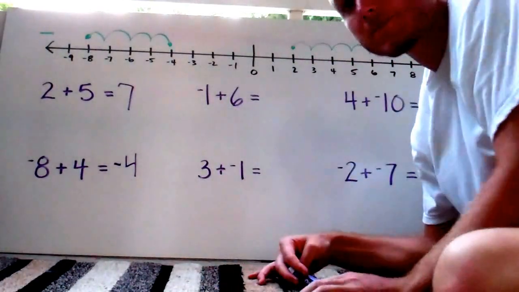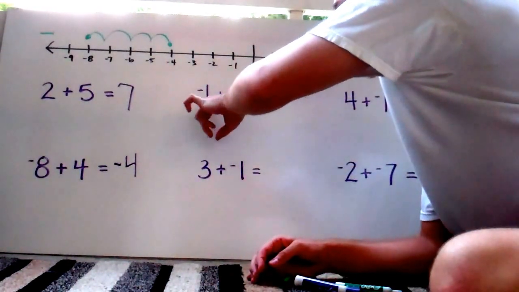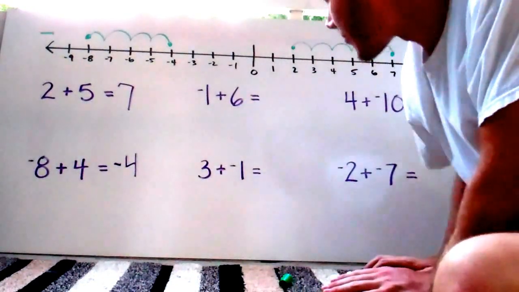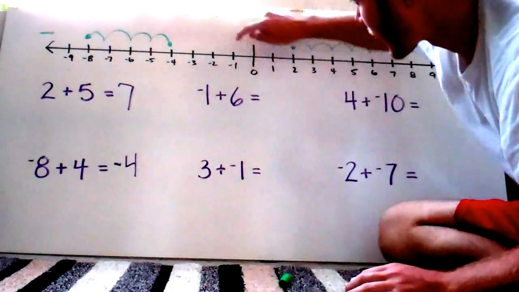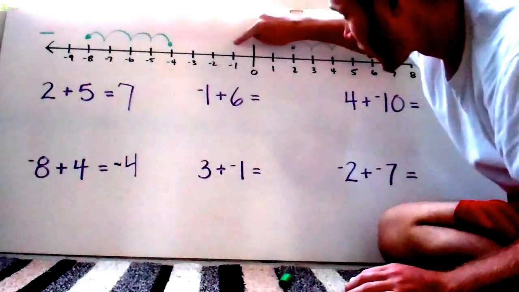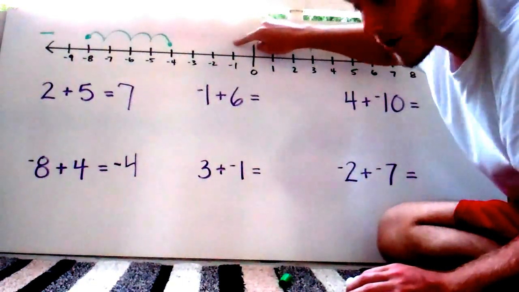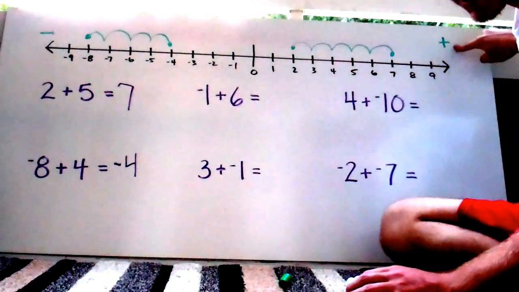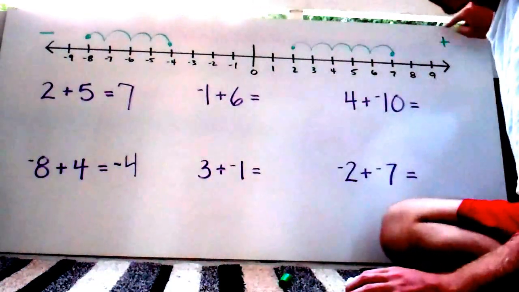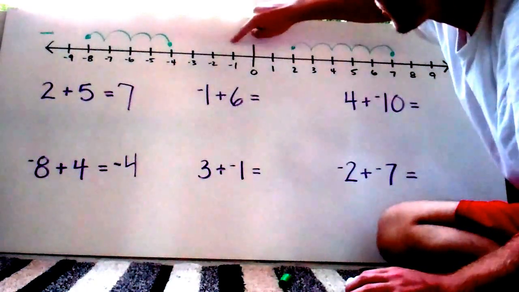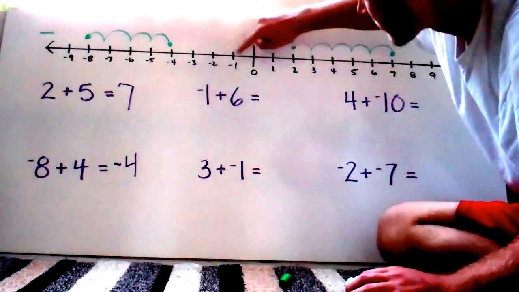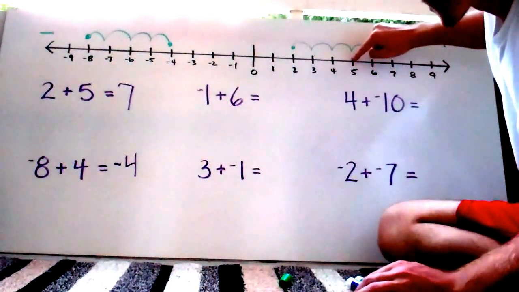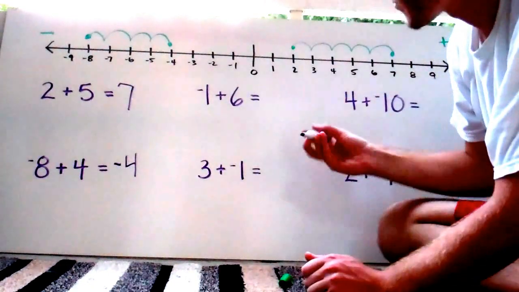Now, the next one. Same thing, we want to start at the first value, negative 1. That means we start right here at negative 1. Then we check the operation. It's plus, so we're going to move in the direction of the positive values, and we're going to move over 6 units. 1, 2, 3, 4, 5, 6. I end on positive 5.